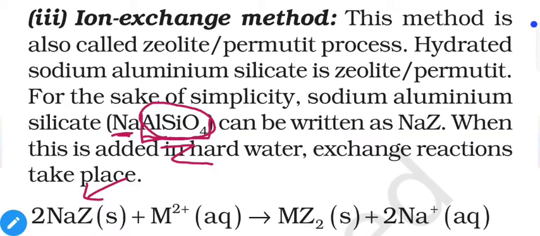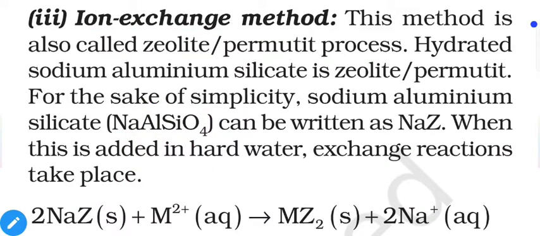So when we add NaZ into hard water, it simply replaces the Ca or Mg with sodium. That's why it is known as ion exchange. It will provide sodium and it will take calcium or magnesium from the solution. So after the reaction, we will get MZ2 and Na+ ions will be dissolved in water.